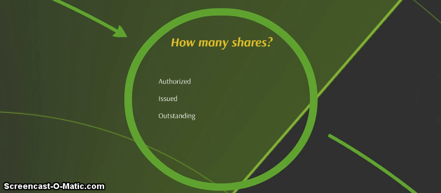And they are also outstanding at that point. Outstanding stock is stock that is in the hands of an outside buyer. The difference between issued and outstanding is that treasury stock that we talked about. Treasury stock is not outstanding stock because the company owns it. So it isn't in the hands of someone else, it's in the company's hands. So it can't be outstanding.